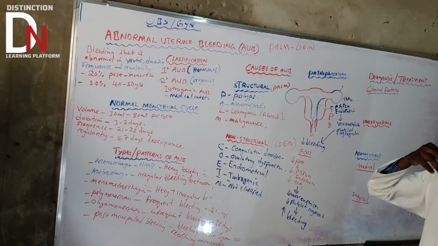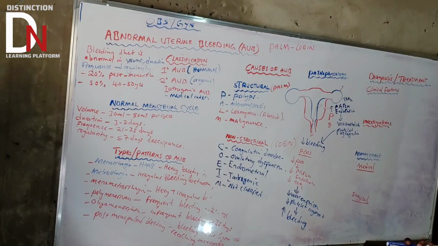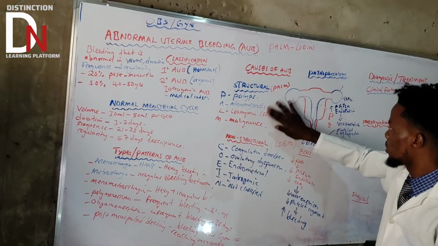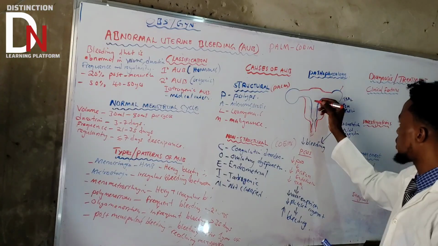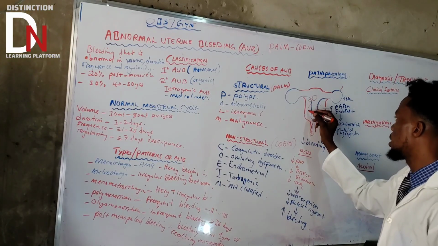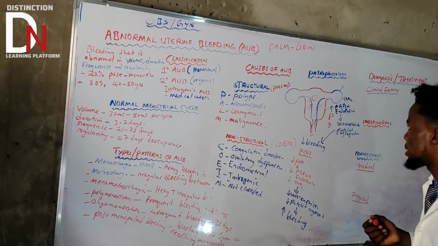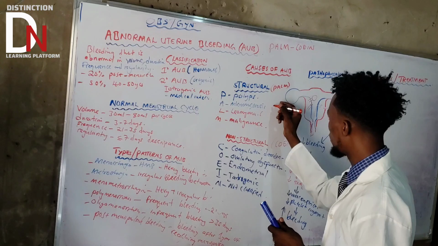Now, what about the pathophysiology that can arise due to structural causes? This one is very simple. If there's a structural cause here, let's say there is a polyp, or maybe there are myomas or leiomyomas. So these are going to decrease what?